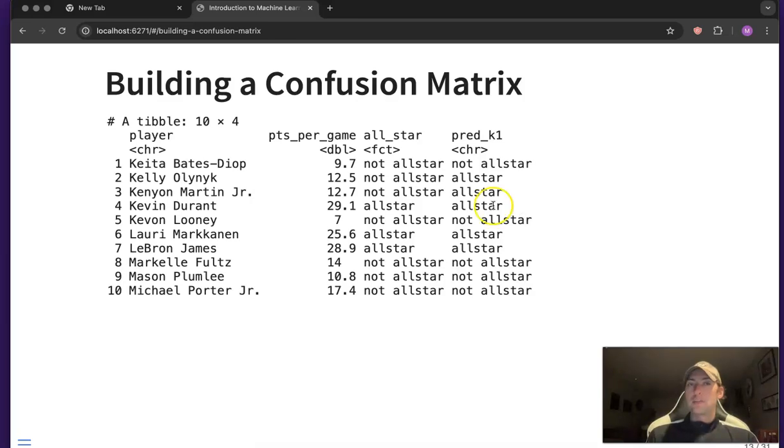What we could do is compare whether or not they actually made the team to what our KNN model predicted they would. And so when we had set k to be 1 and had used points per game as the predictor, these would be the predictions that you would get. So not All-Star, All-Star, All-Star, All-Star, not All-Star, All-Star, All-Star, and then the last three are predicted to not be an All-Star.